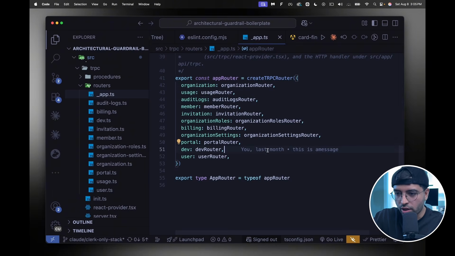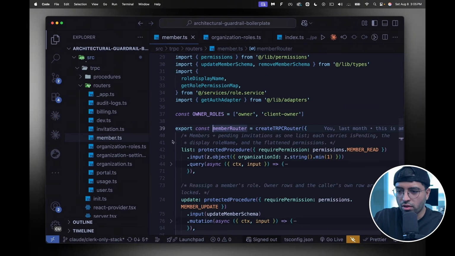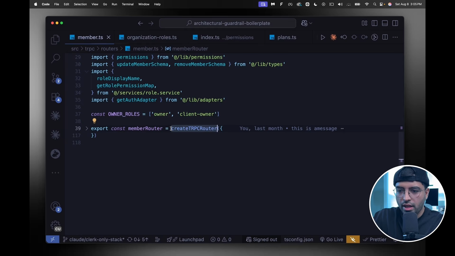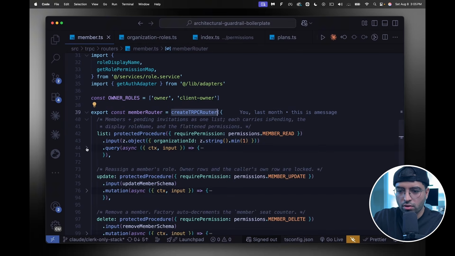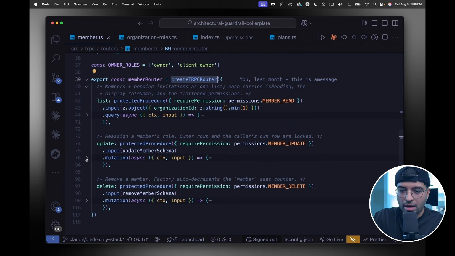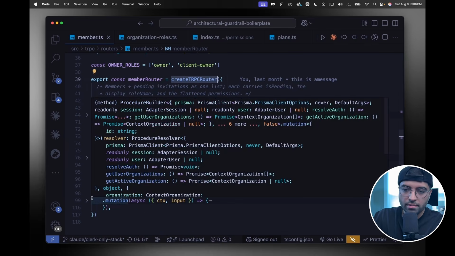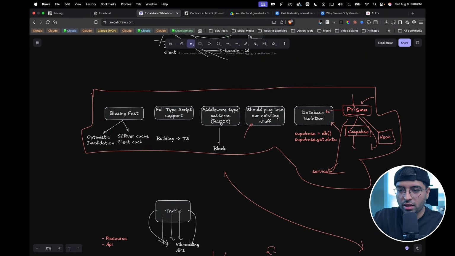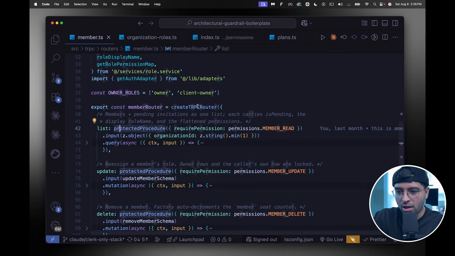So what do the routers look like? Let's jump into them. I think the member router would be good to look across because it's easier to understand. All it does is it creates a TRPC router, straightforward. And then inside this TRPC router, we have list, all the different methods essentially. So I have update, I have delete. This process, remember I told you, I want TypeScript to be created automatically. I don't want to build TypeScript, right? That automatically comes from this.